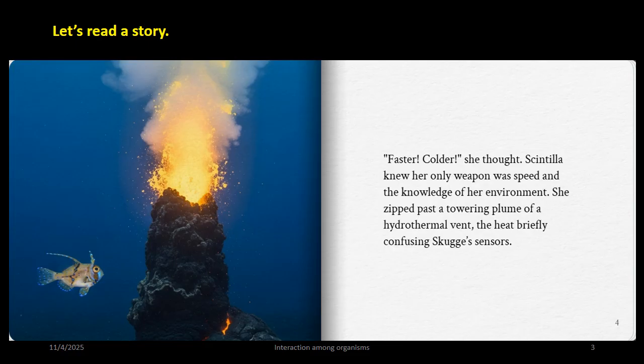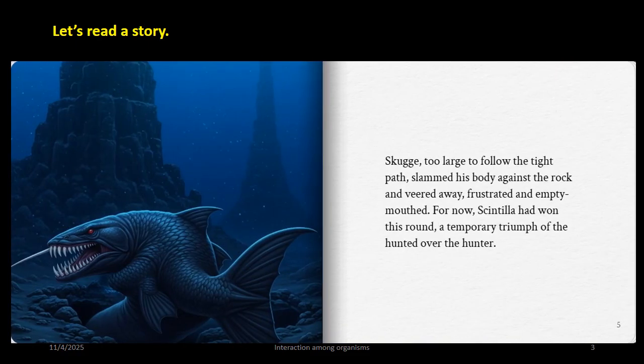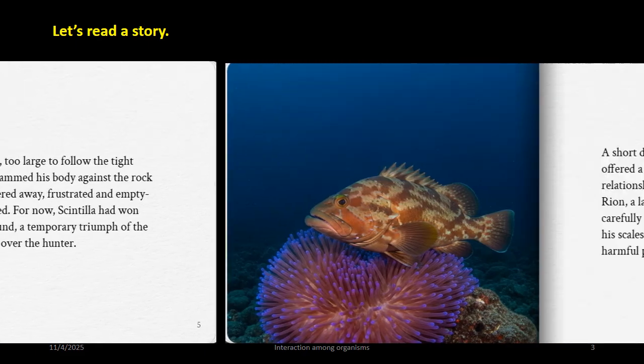She zipped past a towering plume of hydrothermal vent, the heat briefly confusing Skuggi's sensors. Skuggi, too large to follow the tight path, slammed his body against a rock and veered away, frustrated and empty-mouthed. For now, Scintilla had won this round, a temporary triumph of the hunted over the hunter.